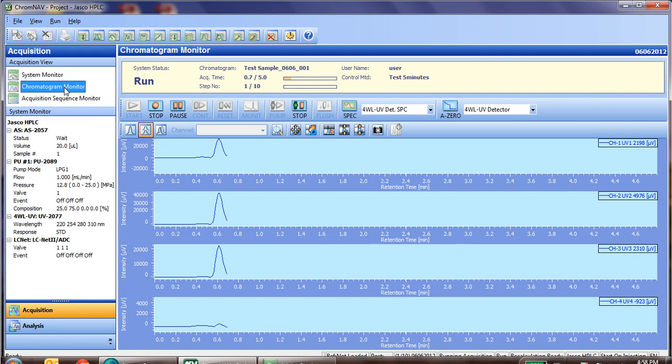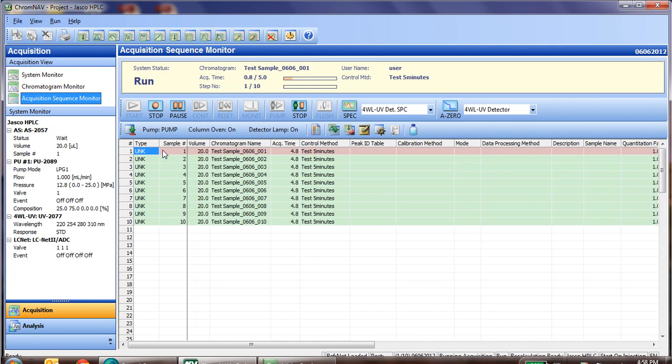We of course can go to the chromatogram and see what's coming out. There's our first peak. If we go back to the sequence, we see that the line that is currently running, number 1, has turned red, and all the sequential ones are green, meaning they are queued and will run in turn. At any time we can edit this sequence.